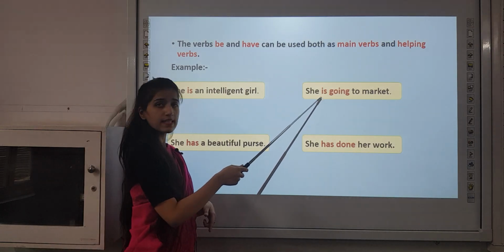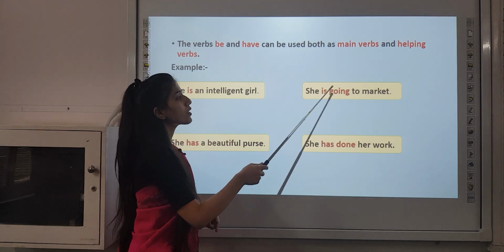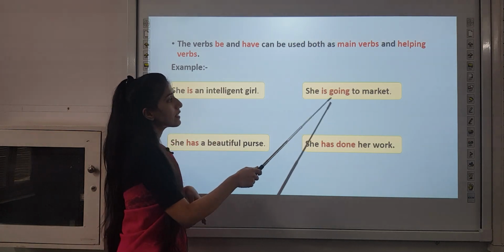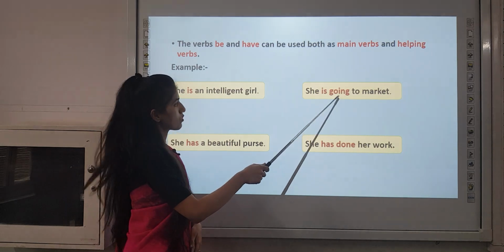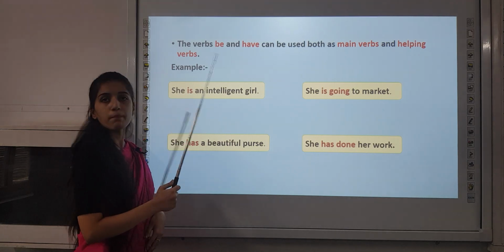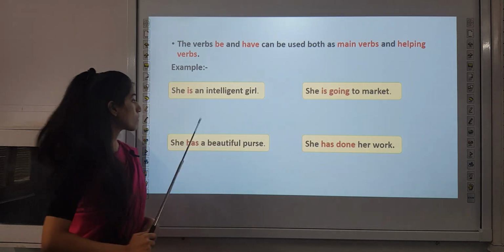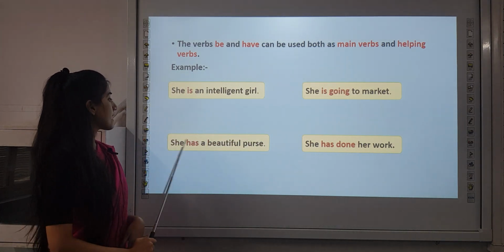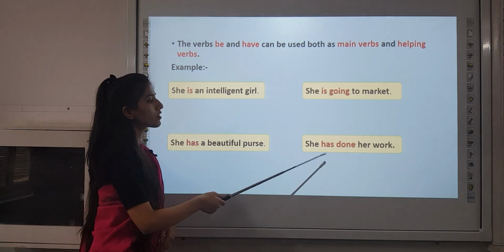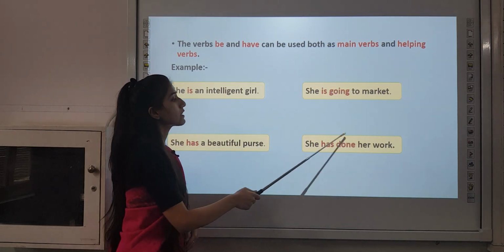But as you can see in this sentence, she is going to market, the action verb is going, and is is used as the helping verb. The main verb is the one representing the action, that is going, and is would be the helping verb. So in the first sentence is is the main verb, and in the second sentence is is the helping verb. The same goes with have also. She has a beautiful purse. Here has is the main verb. And here, she has done her work, has is the helping verb because it is coming with the action verb.